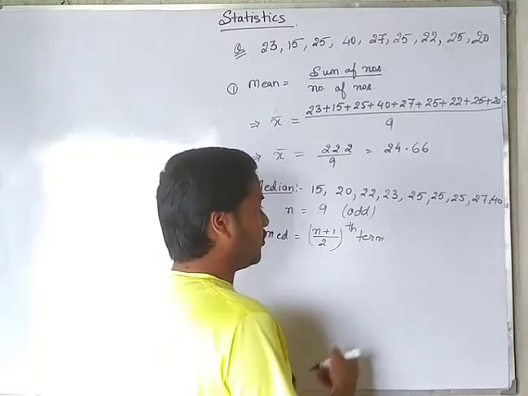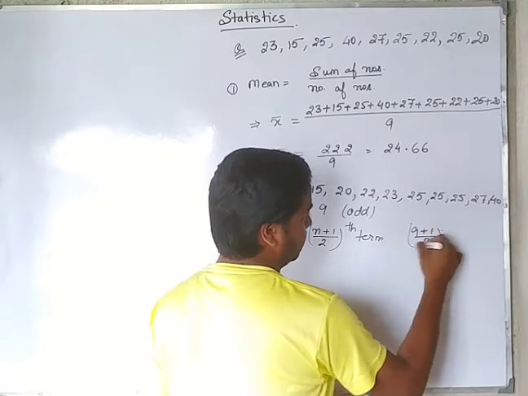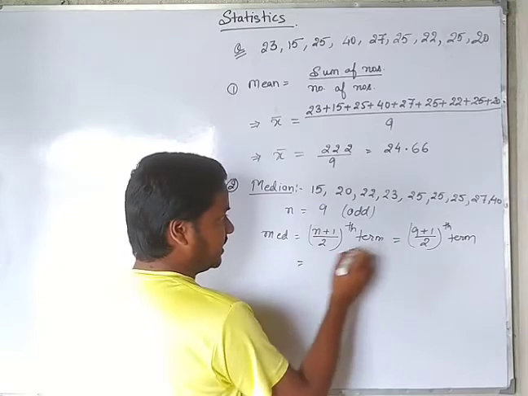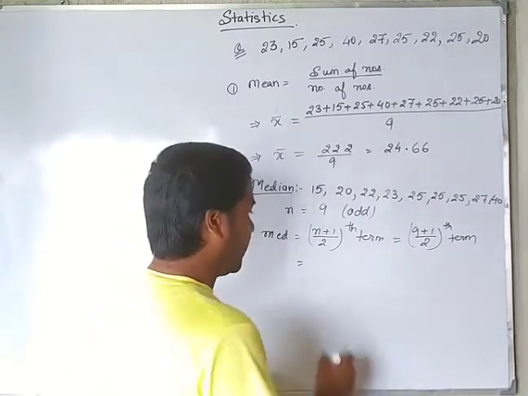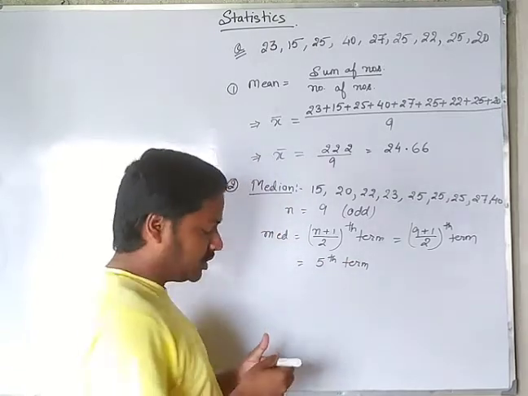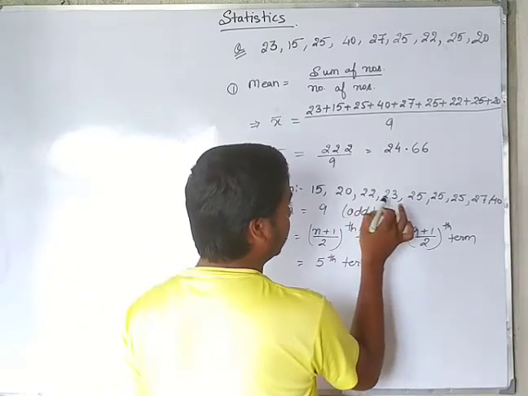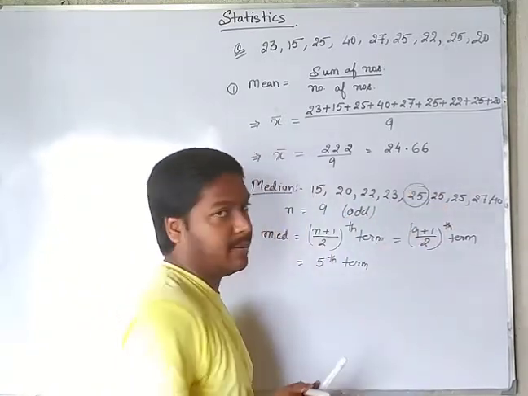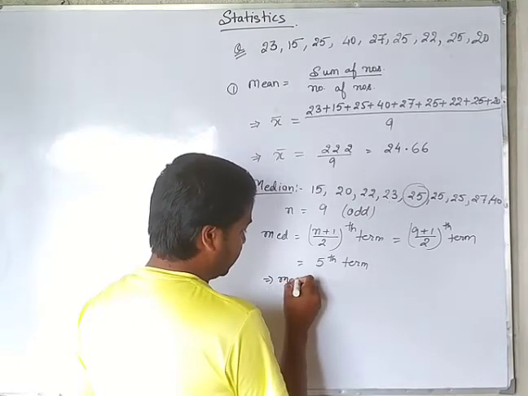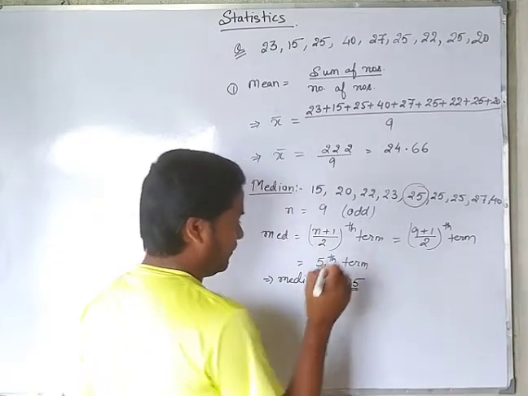In place of n, put the value of n, that is 9. 9 plus 1 divided by 2th term, that is 10 divided by 2. It means 5th term. Now just see what number is there in the 5th term: 1, 2, 3, 4, 5. In 5th term there is 25. So median will be 25. This implies median is equal to 25.